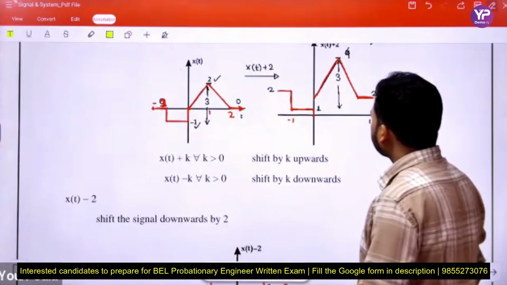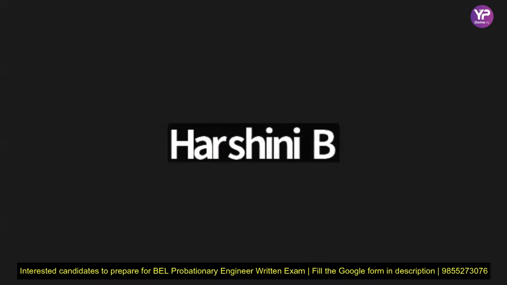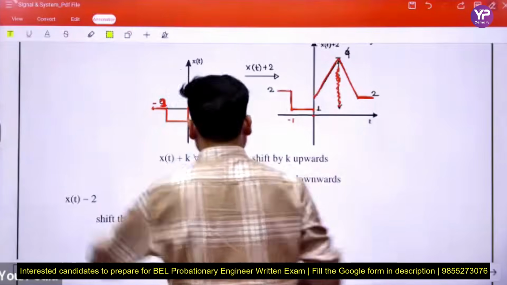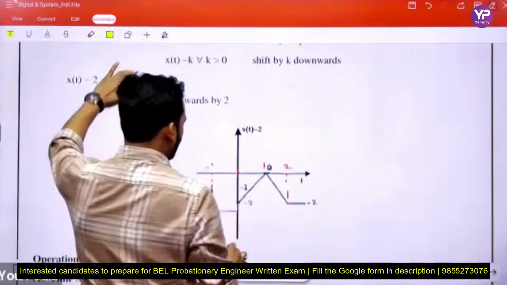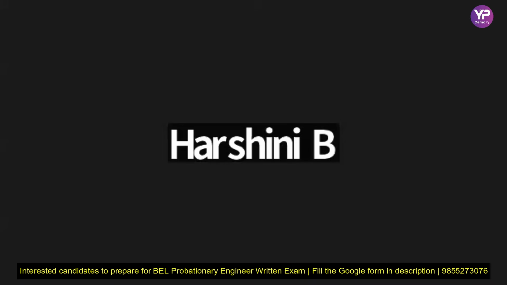Not amplitude, na? There, after the x of t plus 2 conversion, you have... If you are confused by that value, delete this, beta. Okay, this is a typing error. So delete this value. Okay. Now tell me. Okay, sir. Clear, sir. Thank you. Okay.